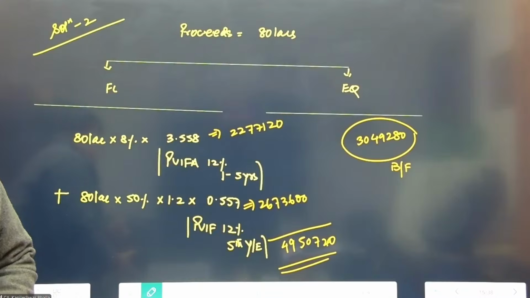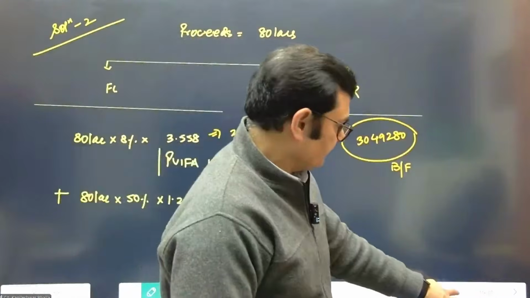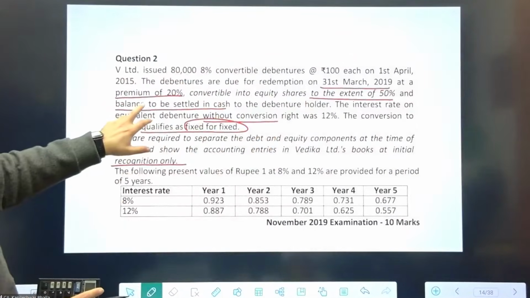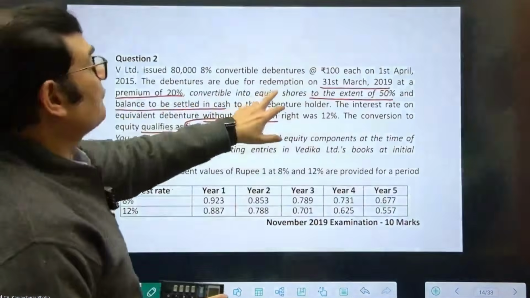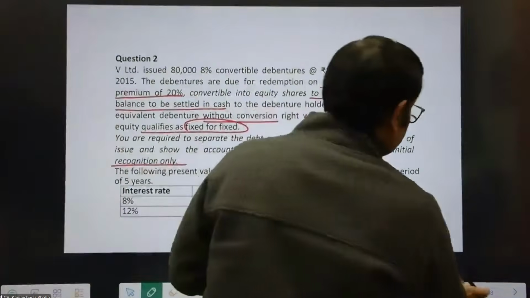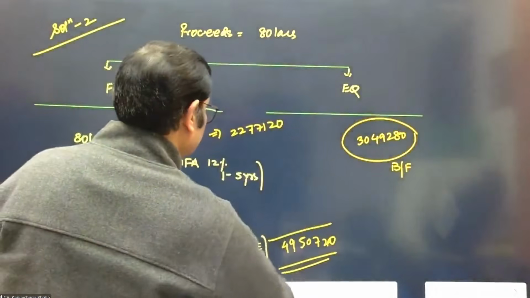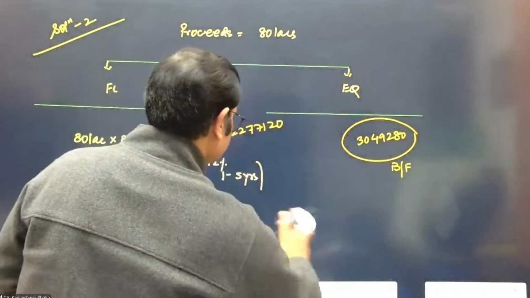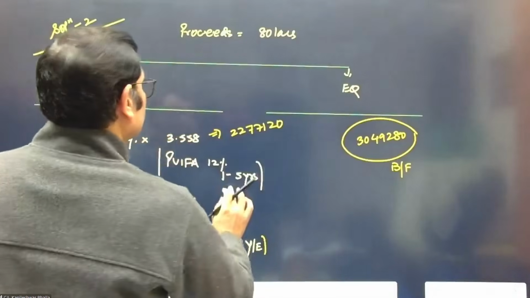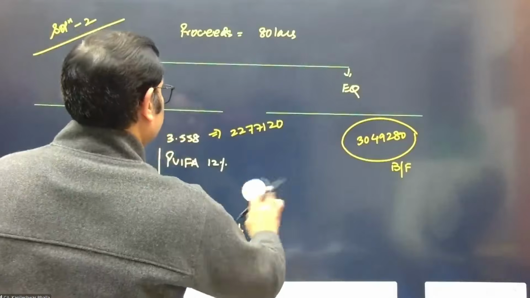By the time, I think I've taken the PV factor for 5 years. Is that 4 years? I think the table is given for 5 years, but I think it's redemption after 4 years. So I think I need to rectify the figures. It is going to be 0.625. Let's please rectify the present value factor. And this is also going to be 4 years.